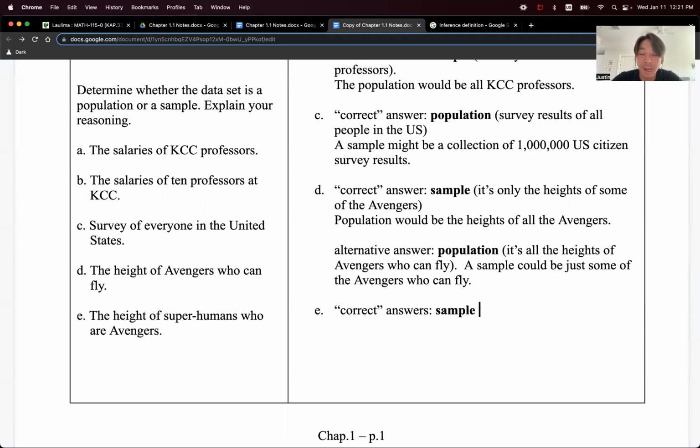So answer sample again, but in the last question, the population was the heights of all Avengers, right? In this case, the heights of all Avengers is the sample. Why? It's only the heights of some of superhumans, right? The population, what would the population be?